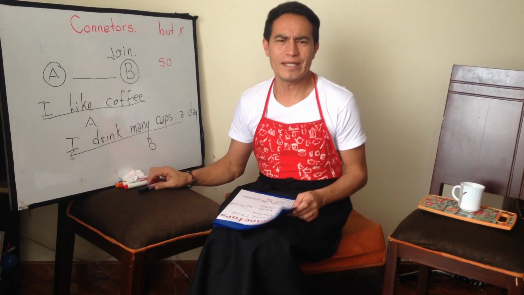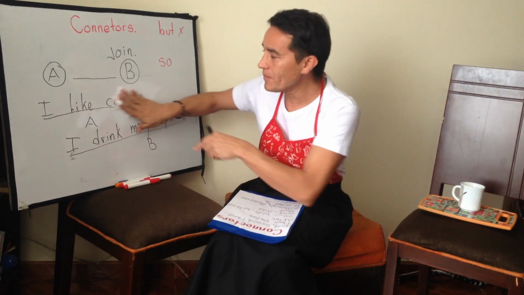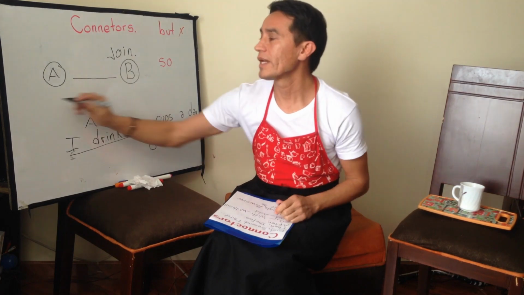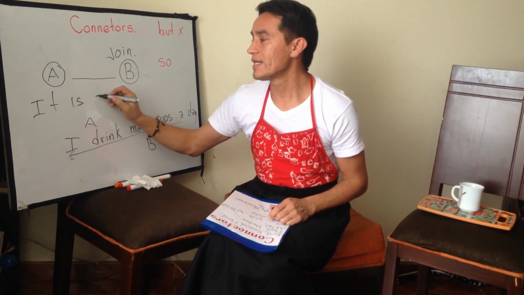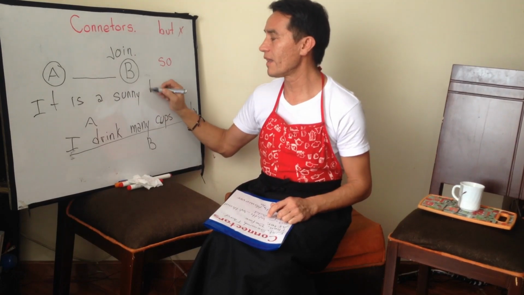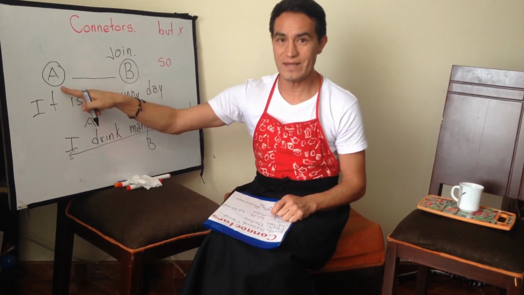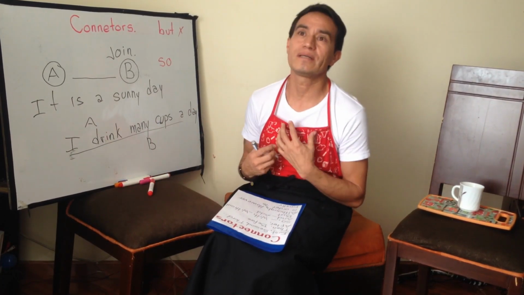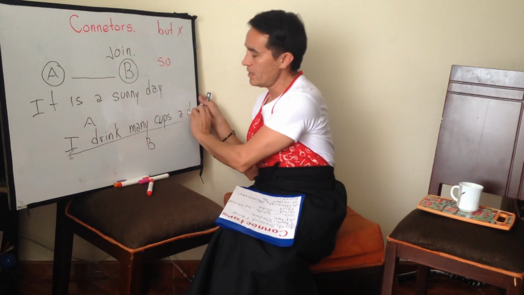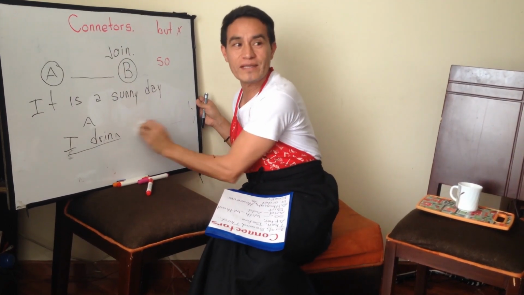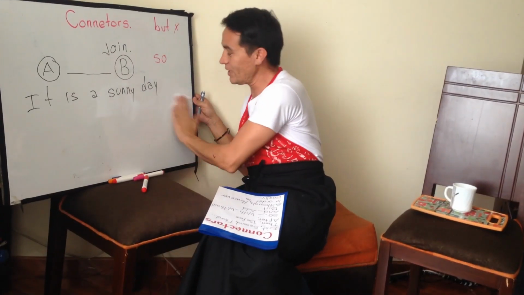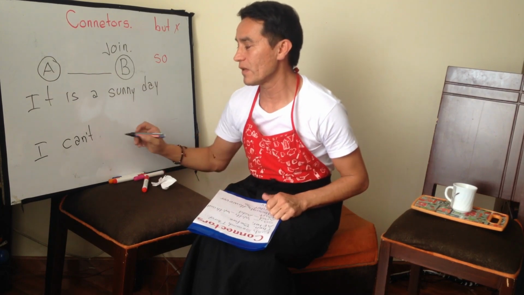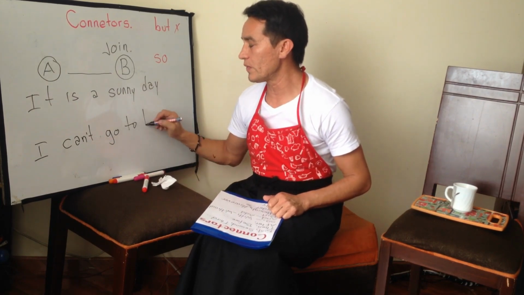And you can say sentence A is: it is a sunny day. This is sentence A. Okay? And of course, it's a sunny day, you say, ah, nice to go out. But we can't because of COVID, we can't go on the street. You say, I can't go to the street.